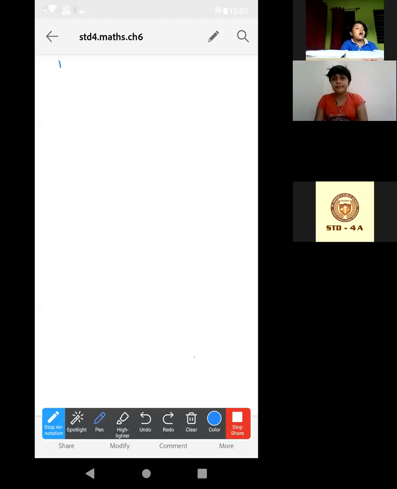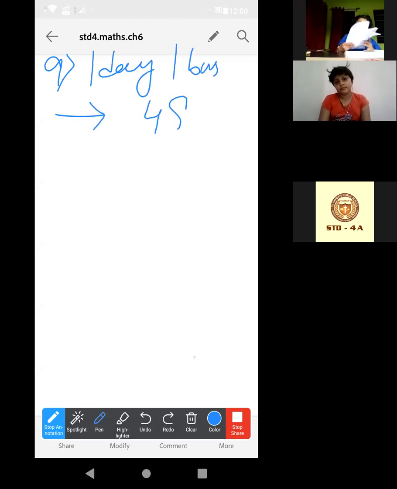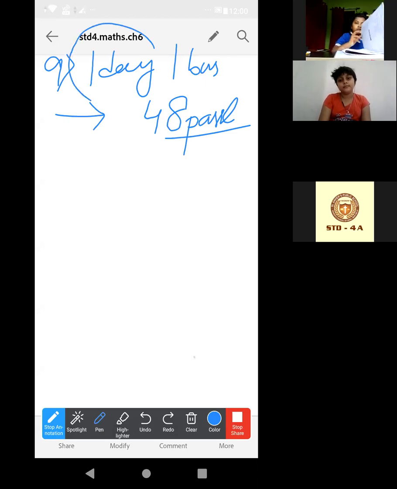Ma'am, look at this. What was given? One bus can carry how many passengers in one day? One day, one bus can carry how many passengers? 48 passengers. Yes, ma'am. So in one day, understood?